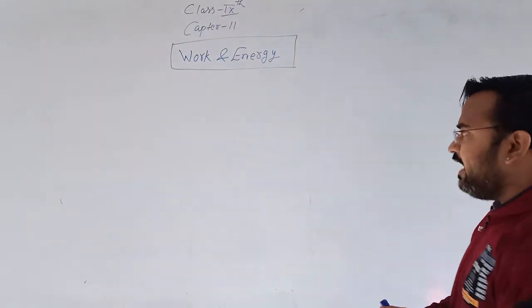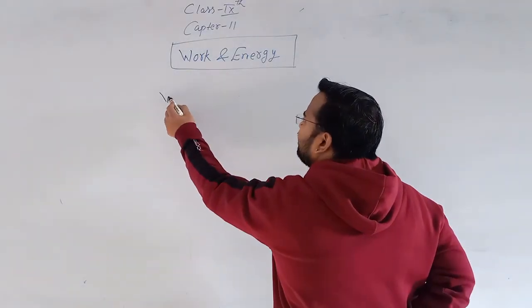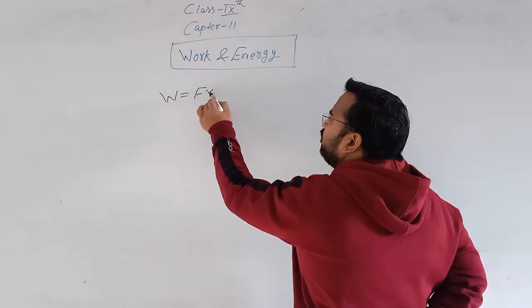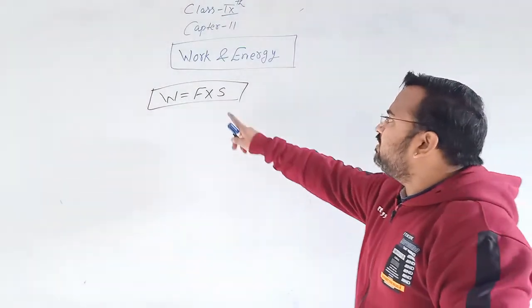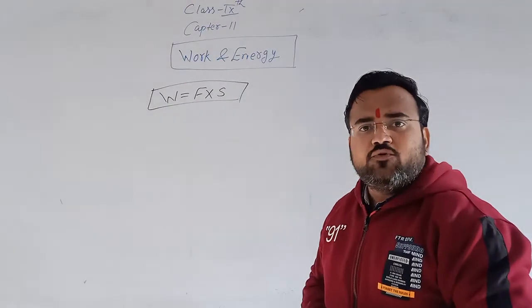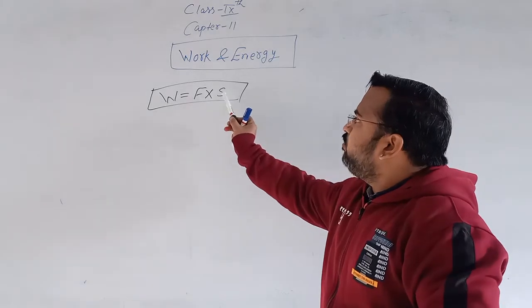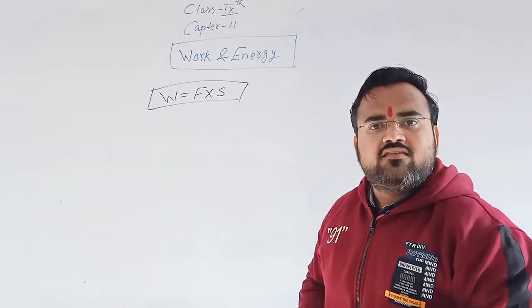Now, we know that the formula of work done is equal to force into displacement. See, both quantities are very important. If only force is there and no displacement, work done is zero.